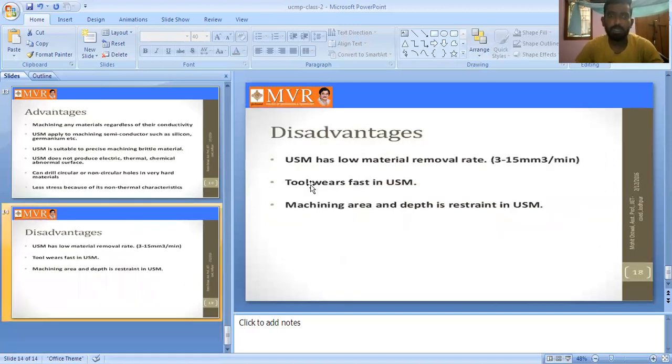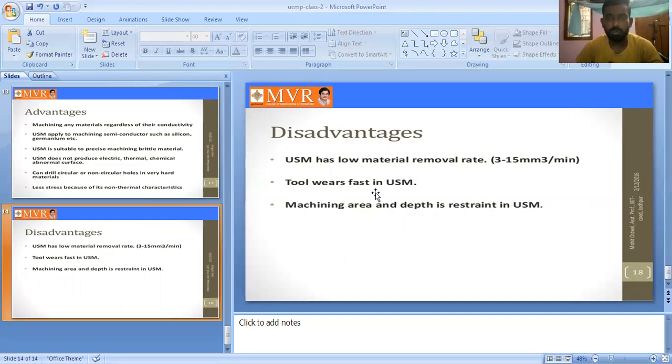Next are the disadvantages. USM has a low material removal rate, 3 to 15 mm³ per minute. Why? Because we are using vibrations and slurry here, so the material removal rate is low, 3 to 15 mm³ per minute.